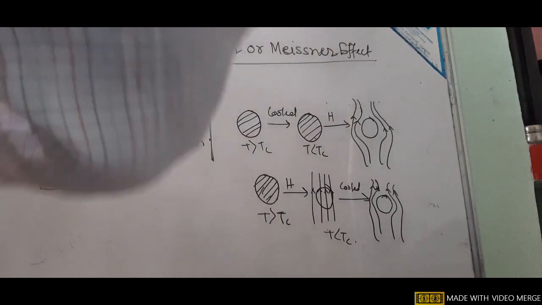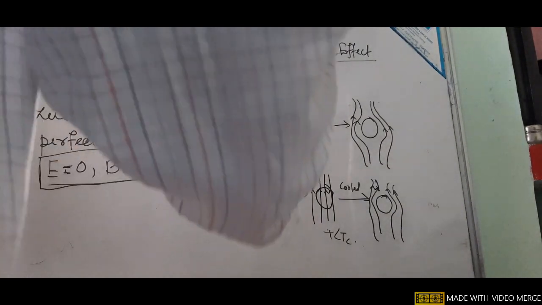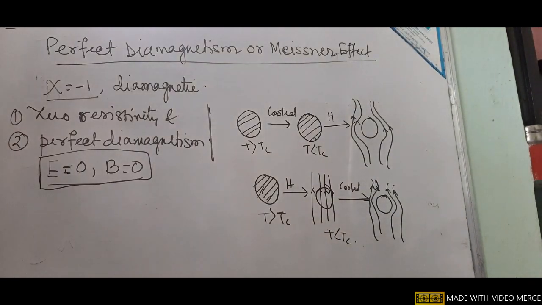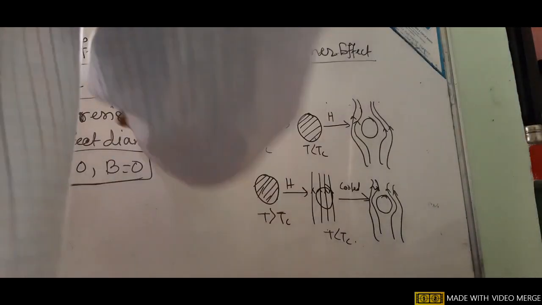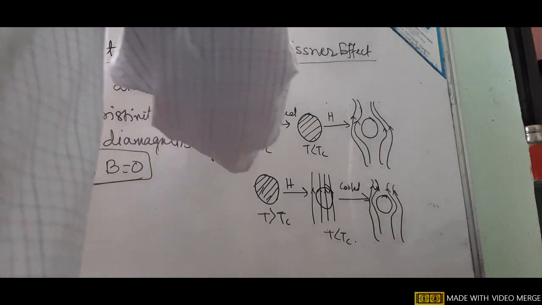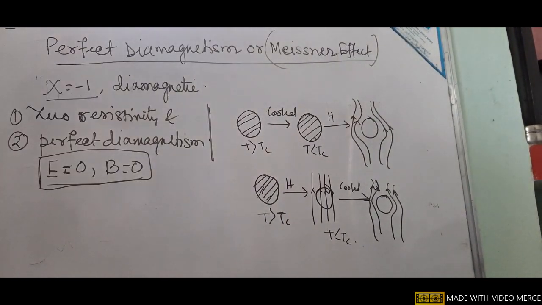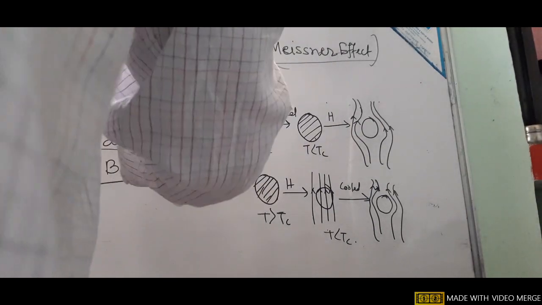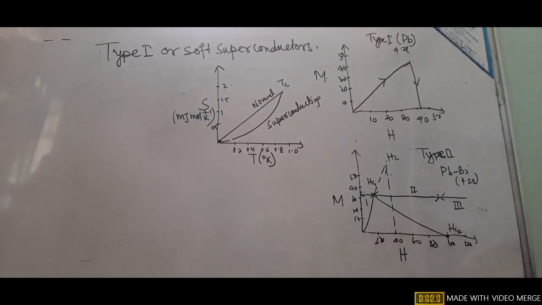This perfect diamagnetism, where B equals 0, is known as the Meissner effect, and it was discovered by Meissner and Ochsenfeld in 1933.